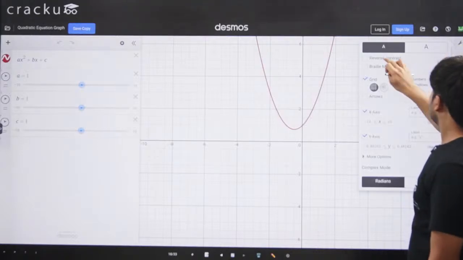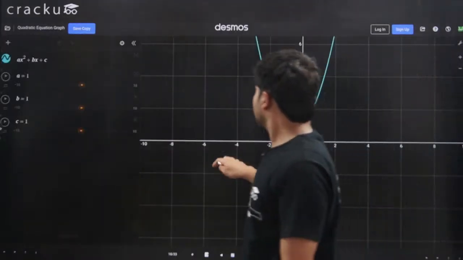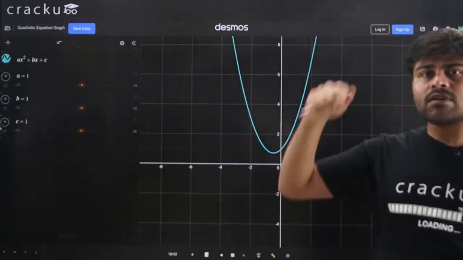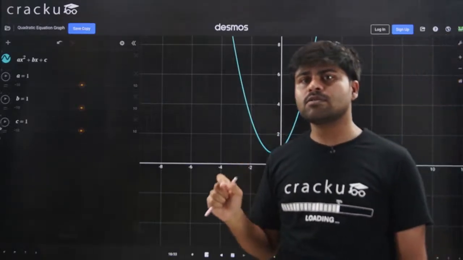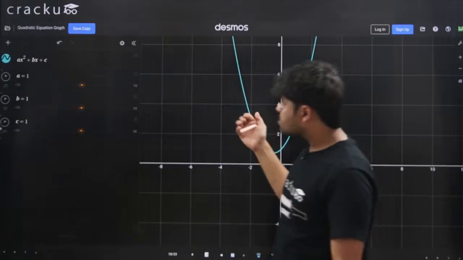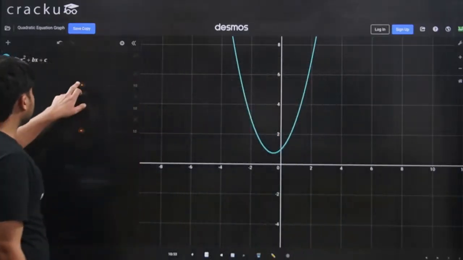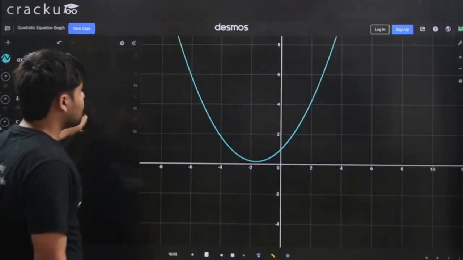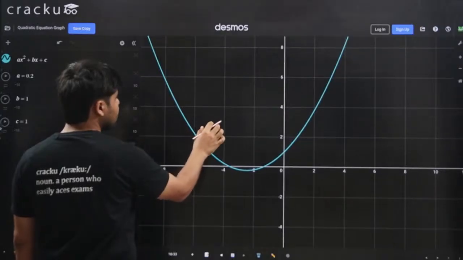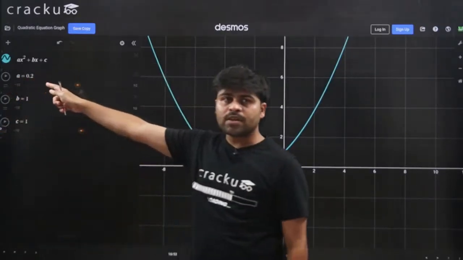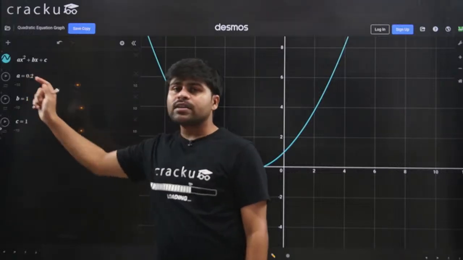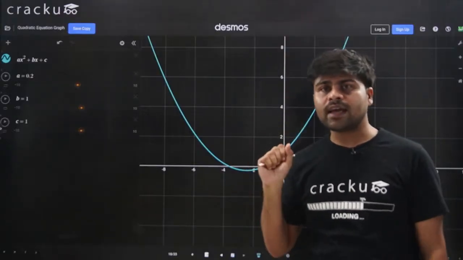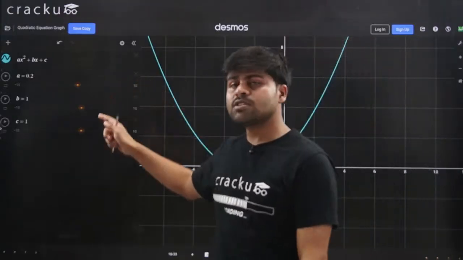So what we do is, let me just reverse contrast. Okay. So this is the parabola. Parabola is the essential shape that you get when you graph a quadratic function. When you put a quadratic function on the graph, this is the shape that you get. If you change the value of a, it has the most effect. Why? Because the x squared term in ax squared plus bx plus c is causing the most change because it is raised to the power of 2. So when a changes, it causes the most effect.